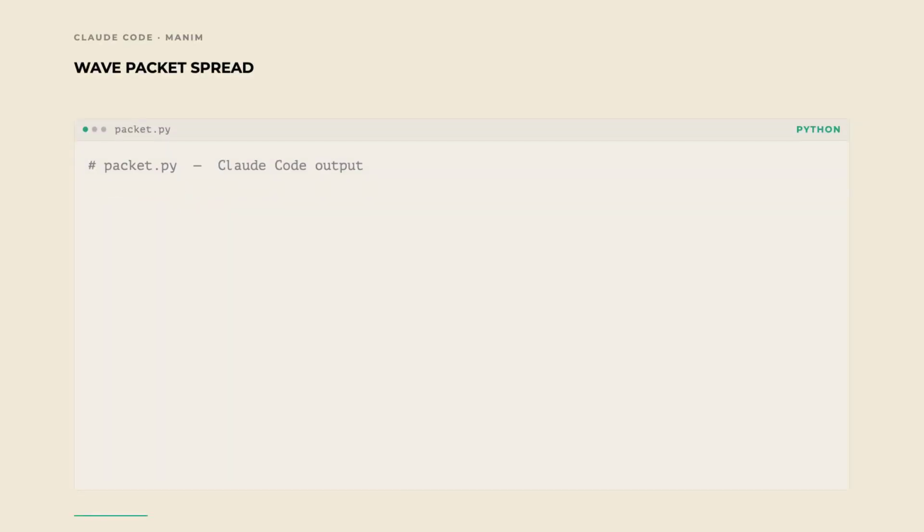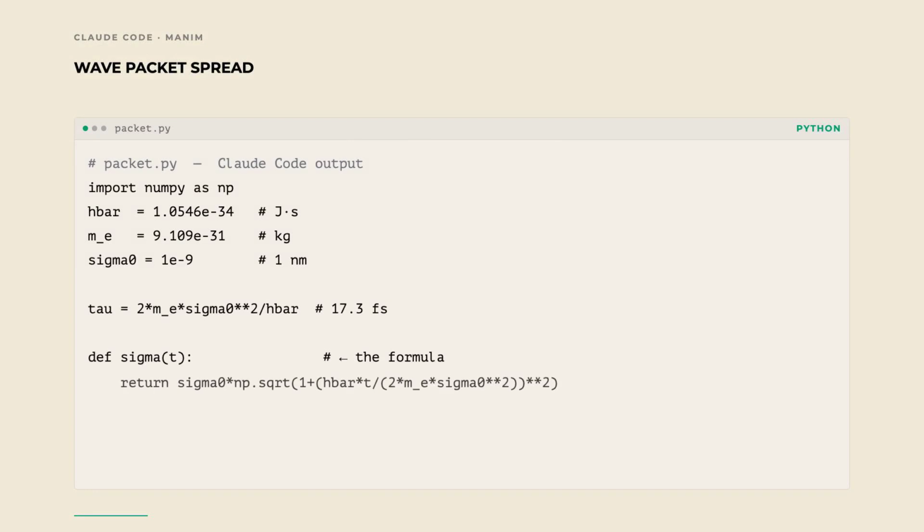The CLI writes it. Read before running. Find this line: sigma 0 times square root of 1 plus (h bar t over 2m sigma 0) squared. Two numbers to check. Tau equals 2m sigma 0 squared over h bar. Should be 17.3 femtoseconds. And sigma at tau equals square root 2 times sigma 0, exactly 1.414 nanometers. 30 seconds. Catch it before the render.